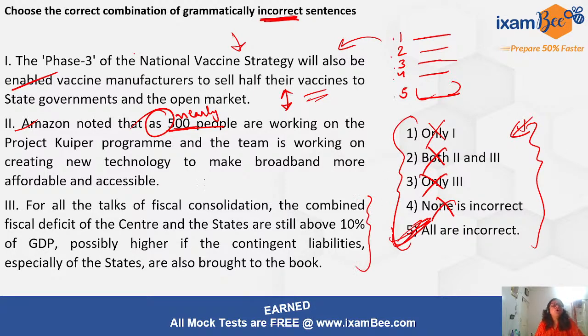It says, for all the talks of fiscal consolidation, the combined fiscal deficit of the center and the states are still above 10%. We have reached our error, and the error here is of this verb. The verb is not agreeing with the subject, because the subject for this verb is combined fiscal deficit, right? And fiscal deficit is what? It is singular. So "are" is plural, that is wrong, right? And hence we will make this "is". So yes, all our sentences contain error. This was the correct answer which we had marked, right?